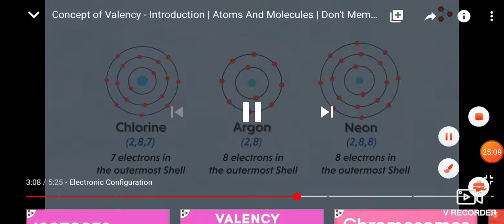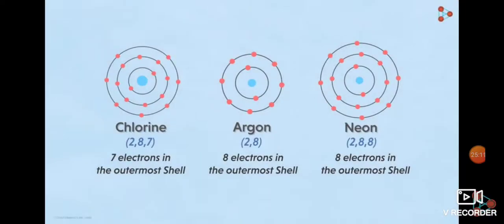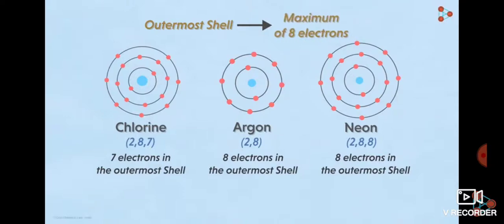Why is this so? It's because the outermost orbital of any atom can accommodate a maximum of 8 electrons in it. That is the reason why all the atoms of various elements are in a constant struggle of attaining 8 electrons in their last shell. That is, achieving the octet state. However, it's not possible for all to have 8 electrons in the outermost shell.